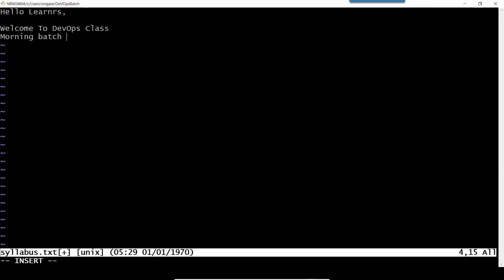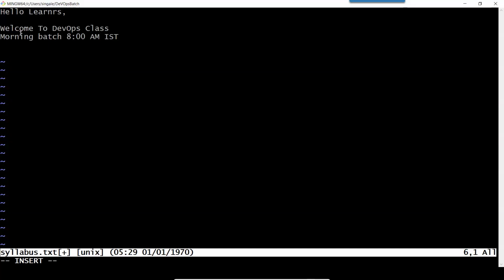So here I can type the information, and it is just like Notepad. You can type all the contents, whatever you want, into this file. So here I want to save the file. What do we do in Windows? Control S, right? Or we go to the file menu and click save.